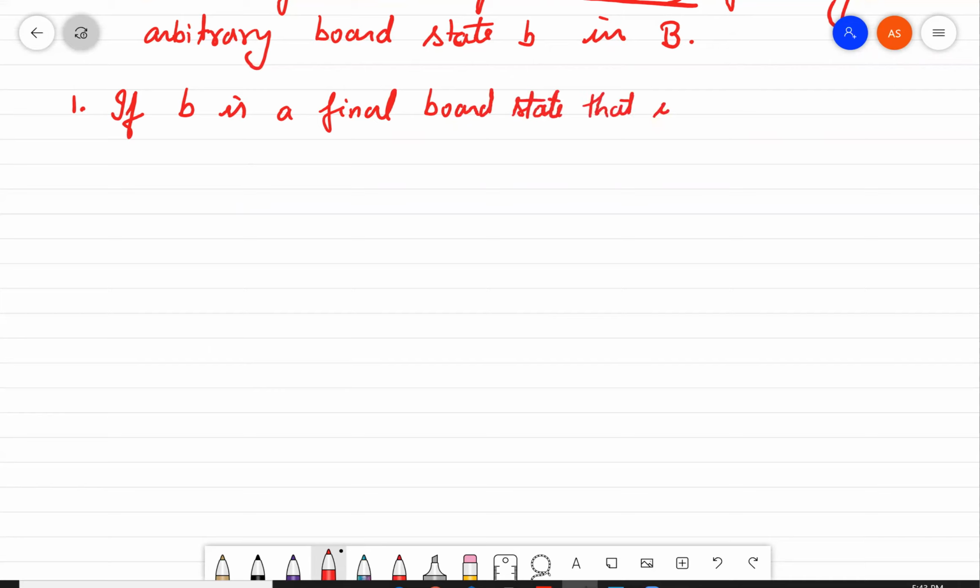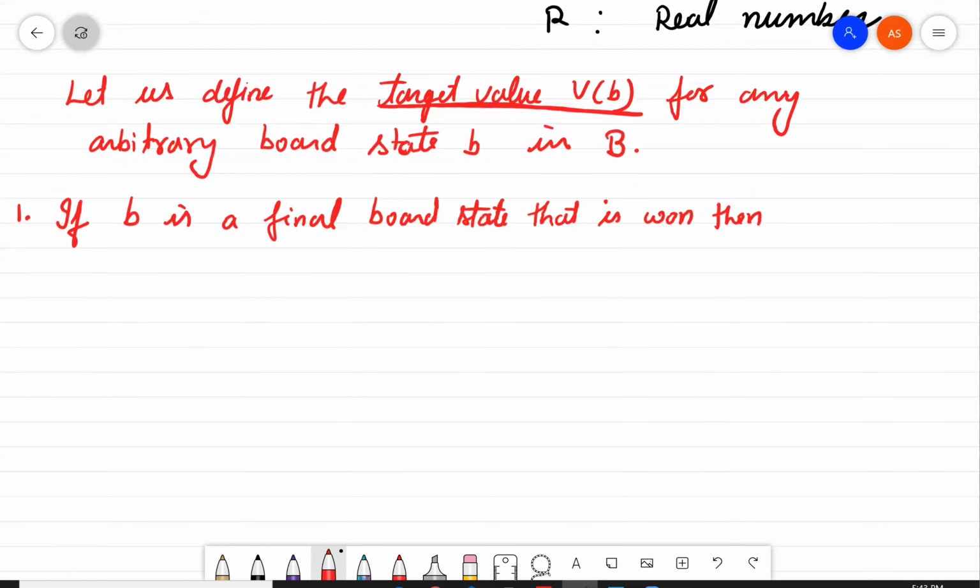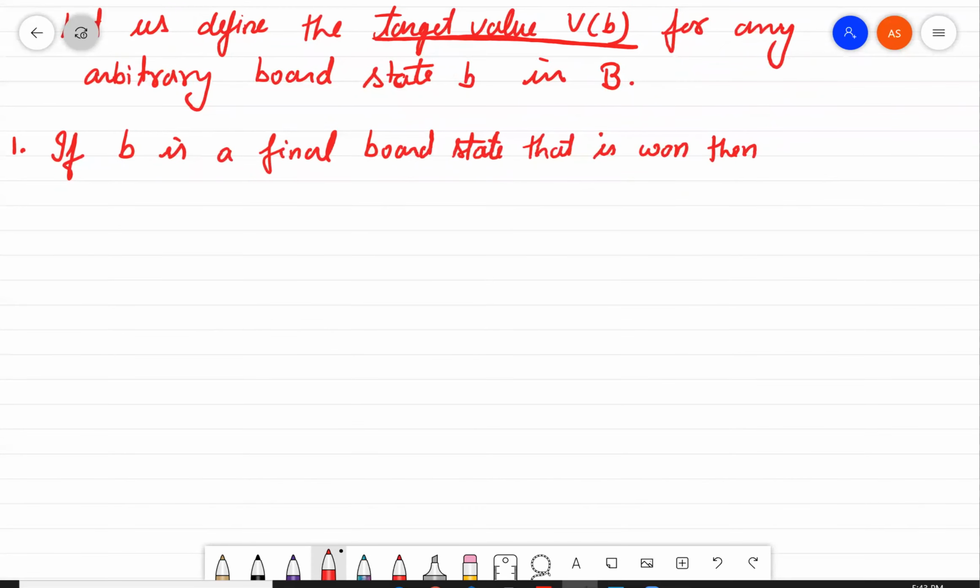then what will be the target value for this function? It is equal to 100.